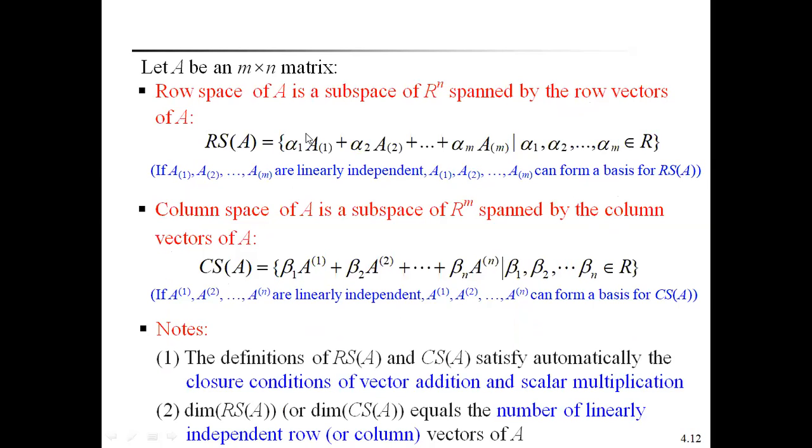The subspace spanned by the row vectors of A can be represented as RS of A. Therefore, here alpha 1 into A1, alpha 2 into A2, plus so on, alpha m into Am, taking the scalars alpha 1, alpha 2, so on, alpha m. This row space of A is always a subspace of R to the power of n.